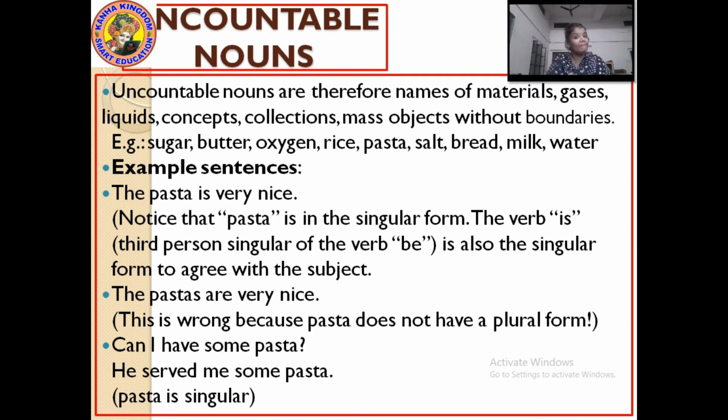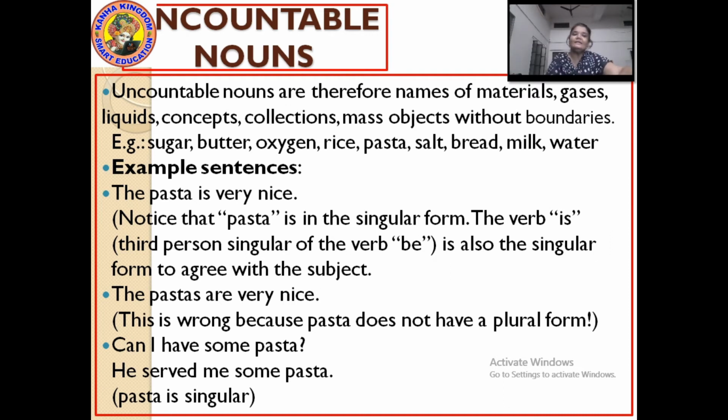Can I have some pasta? Right sentence. Because pasta is an uncountable noun, here we will use the word some, not a quantity of 2, 3, 4, 10, 100. He served me some pasta. Right sentence again. As pasta is an uncountable noun, the word used is some.